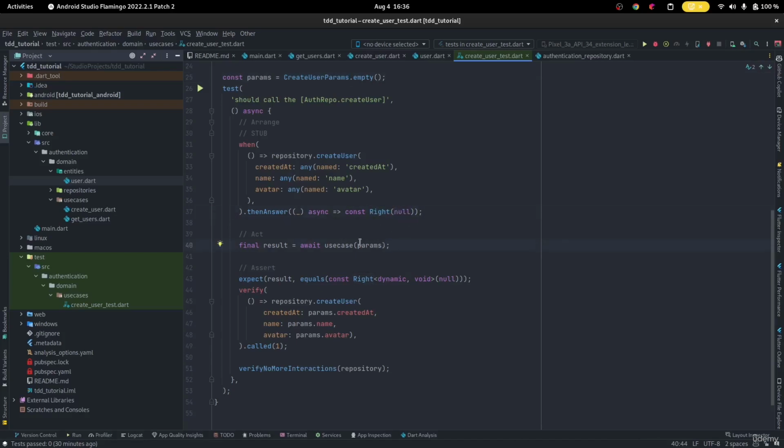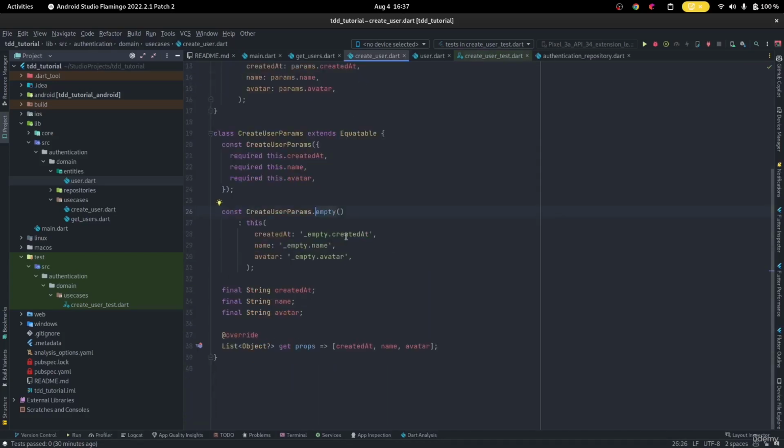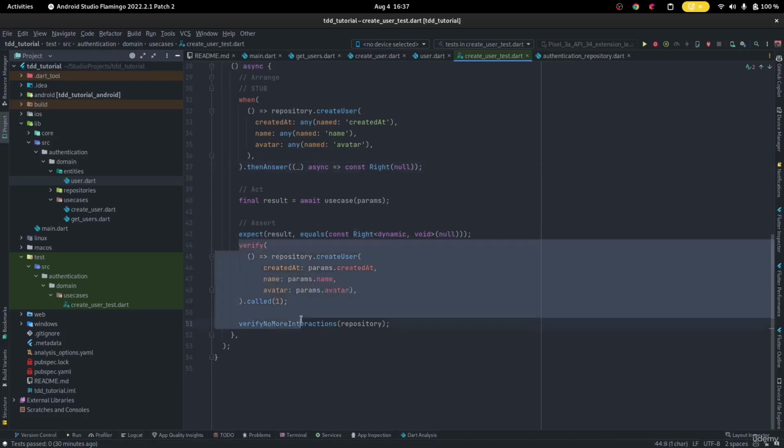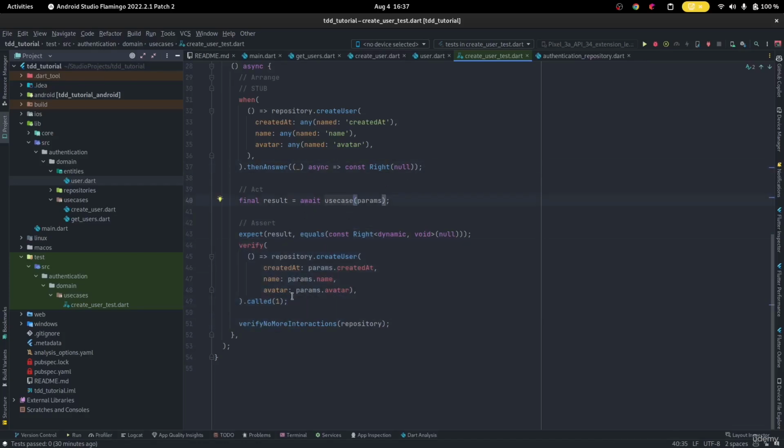So we then go to the use case and we say, you listen, call the president right now and only call him once and tell him this. Tell the president that createdAt is empty.createdAt. Tell him that name is empty.name. Tell him your avatar is the avatar. And finally, we check if the answer that the president gave was correct. Then we check to make sure that he called the president, and we check to make sure that he did that only once. And for extra security, we want to make sure that he never interacted with the president after that, right?